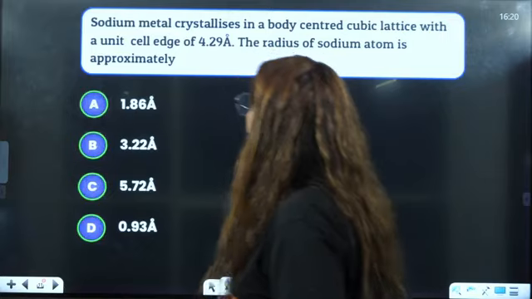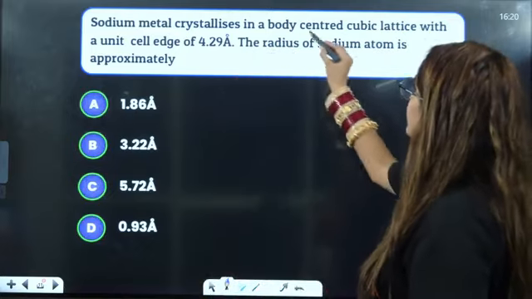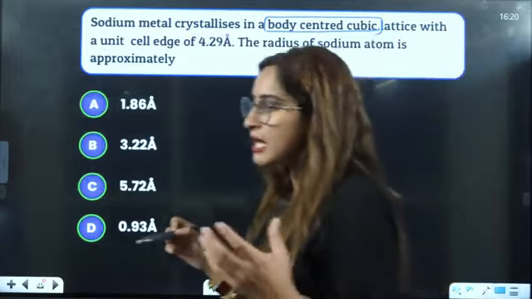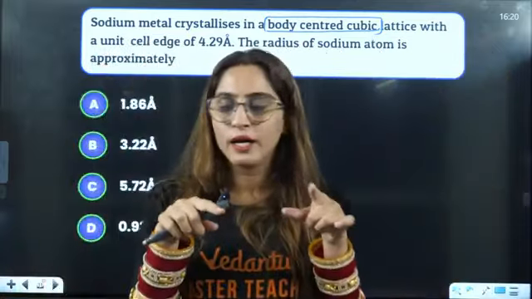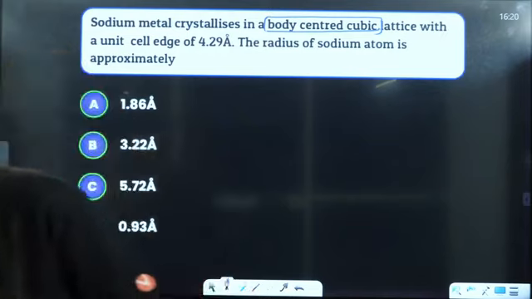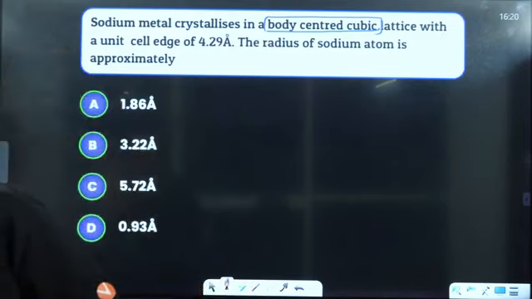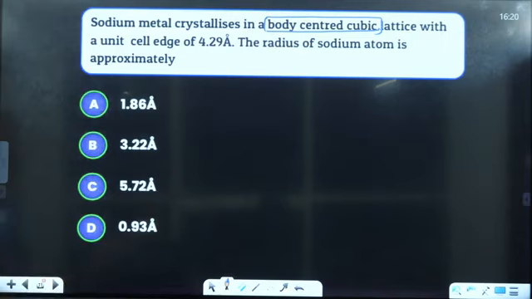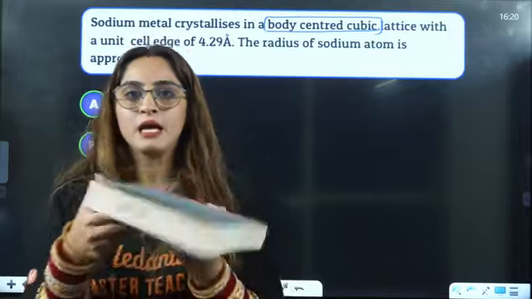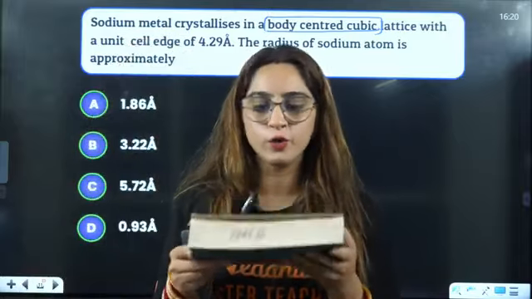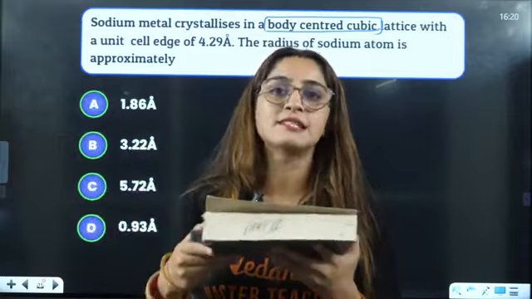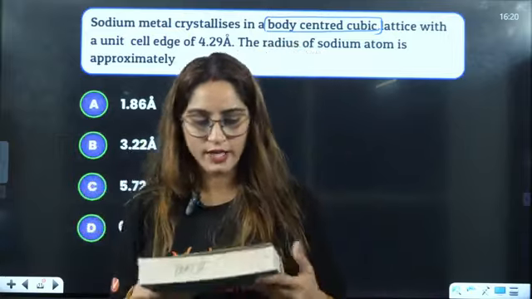Now, sodium metal crystallizes in body centered cubic lattice. So you know what exactly is there. It's like a cube, right? Let me see if I have any cube here. Let me just take out one book here. Just give me a minute. Okay, it's basically not a cube, since a cube has length, breadth, height the same. It's like a cuboid, but yes.